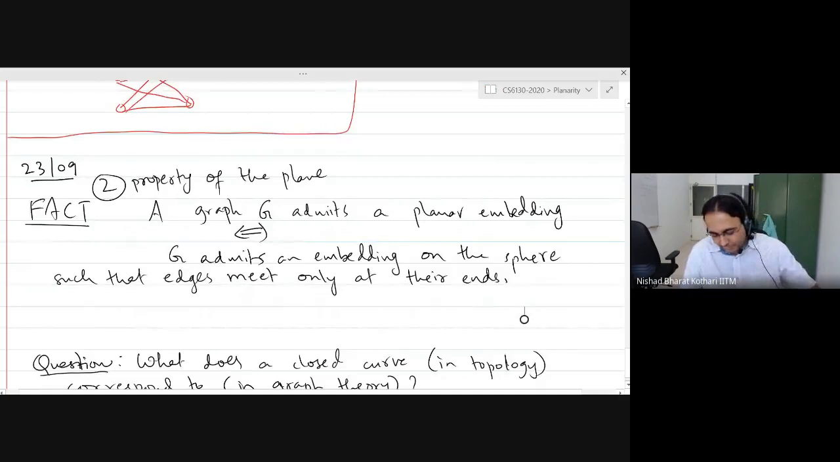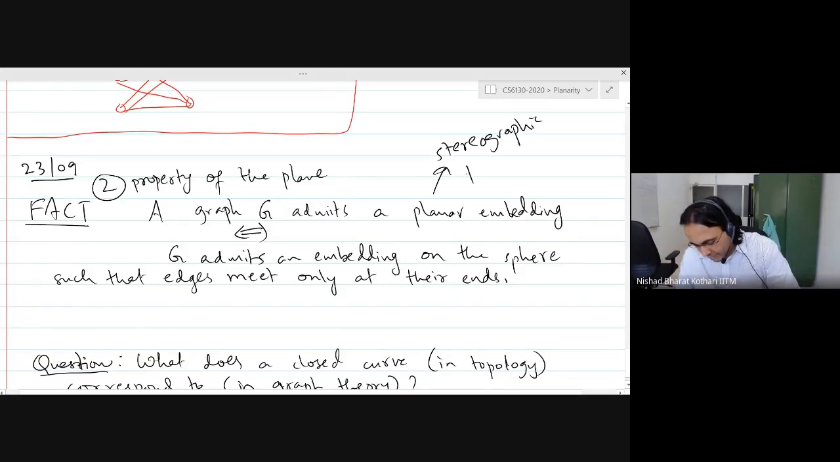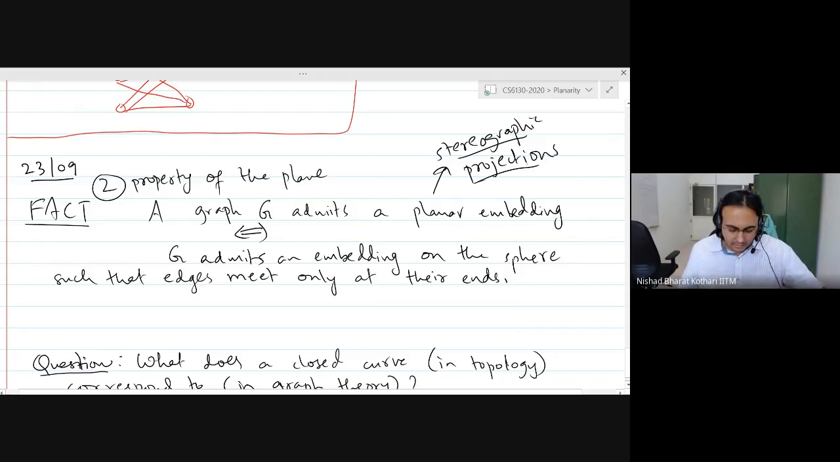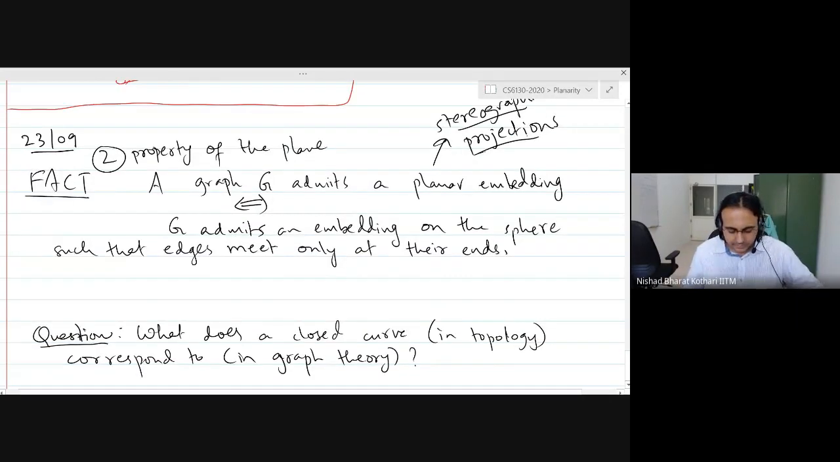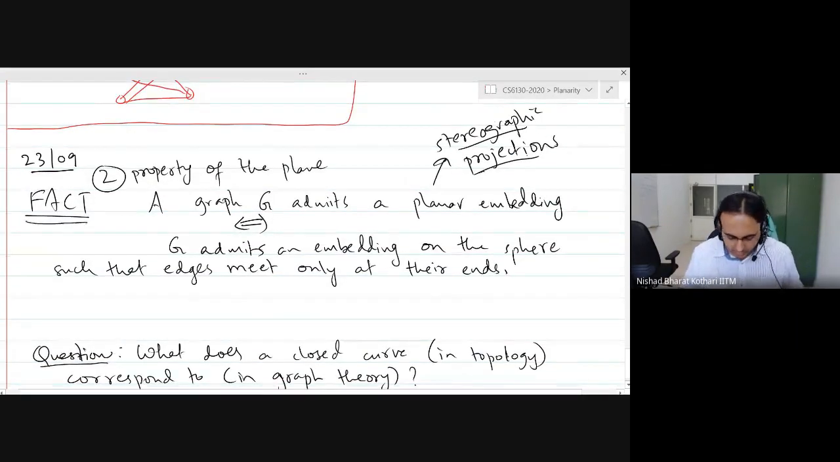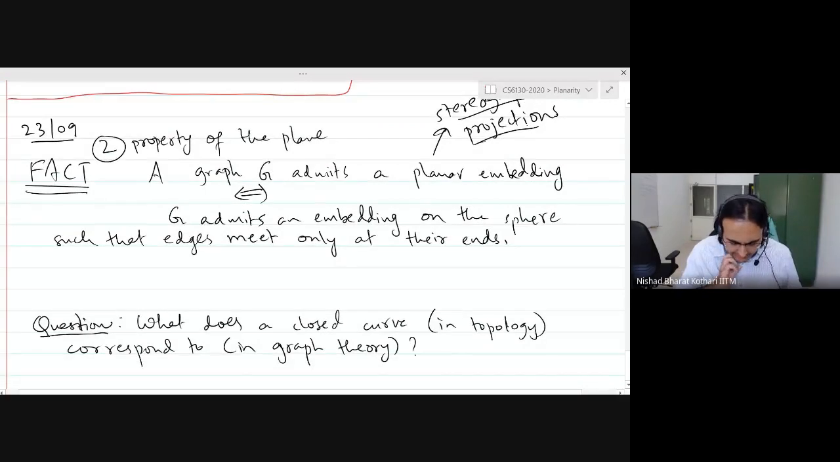But the formal reason, of course, is not that. It is stereographic projections. So you might have read stereographic projections in some engineering course. If not, you can just take a look at Wikipedia, right? Okay, so we are going to assume this fact. Good. Why is this relevant? We will discuss it a bit later. Good.